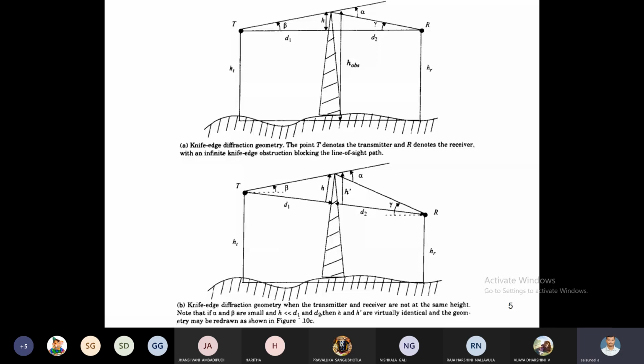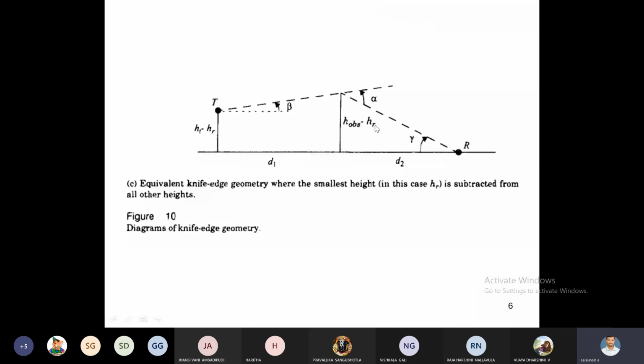The receiver height is very less, negligible. At that time, the height of the transmitter is HT minus H star, and the height of the obstacle is HOPS minus HR. These are the three cases we have to assume for the Fresnel zone geometry.